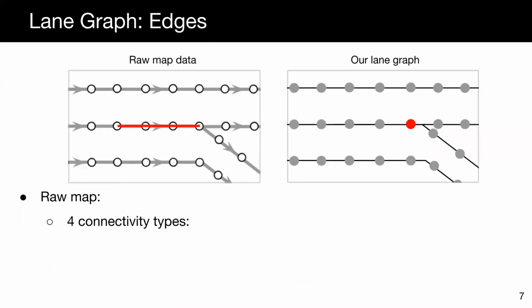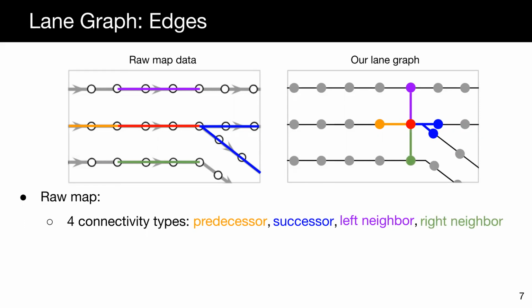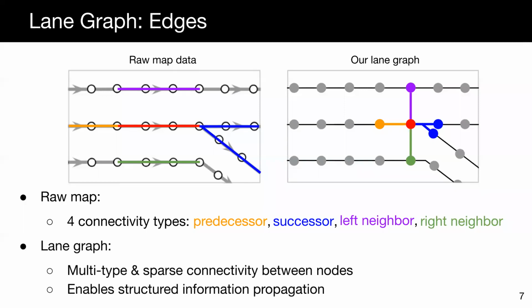While the nodes capture the geometry of each lane, we use the edges to preserve the semantics between lanes. In particular, we inherit the same 4 types of semantic connectivity that exist in the raw map. Take the red node as an example. It has predecessors indicating where the traffic comes from, and successors showing where the traffic goes to. It also has a left neighbor that defines the parallel lane at the left side, and a right neighbor that defines the parallel lane at the right. These multi-type and sparse edges enable structured information propagation within the lane graph.